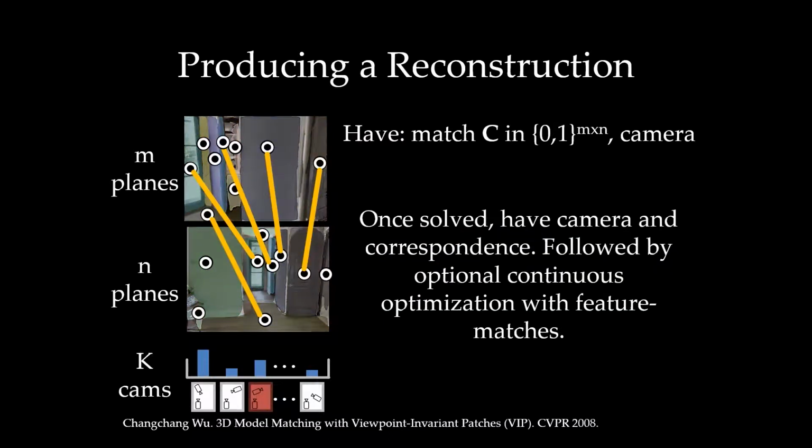Having selected the best camera bin and planar correspondences, we use nonlinear optimization to continuously refine the camera and the plane parameters based on the pixel-wise correspondences to produce our final reconstruction.